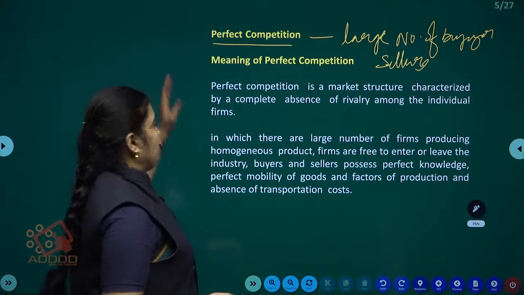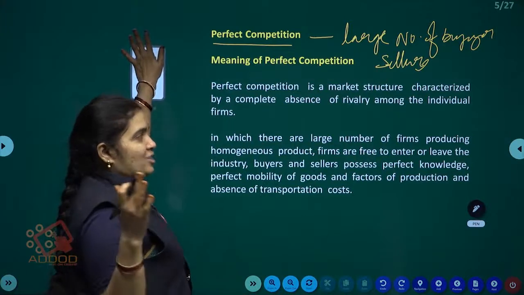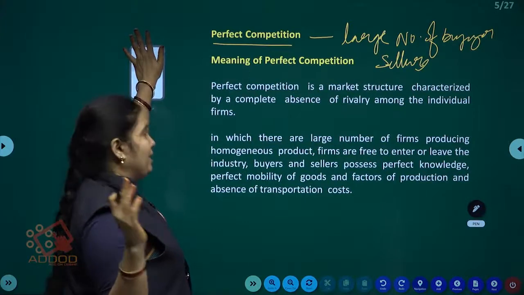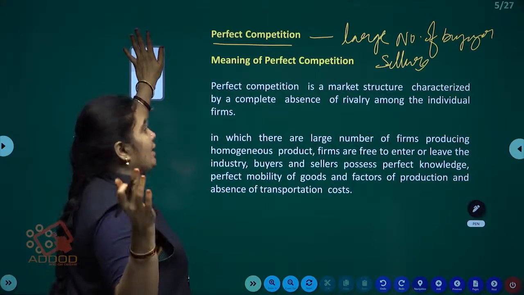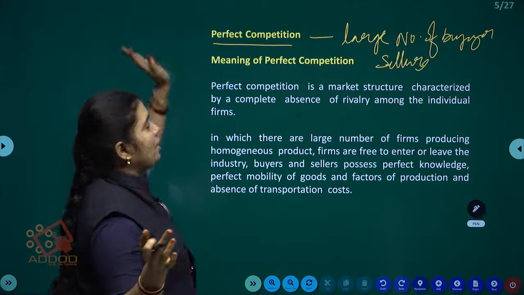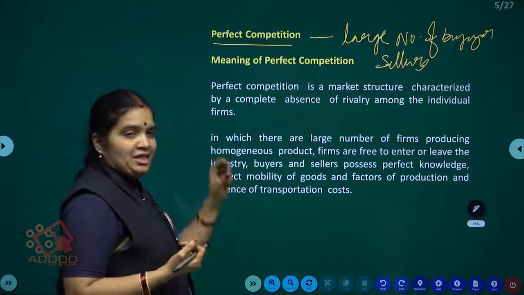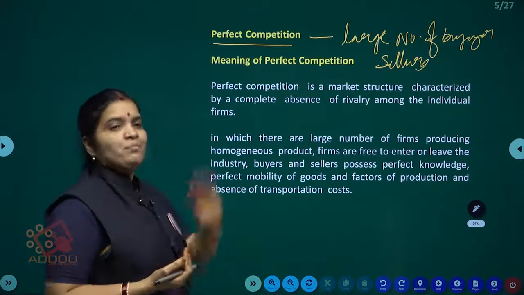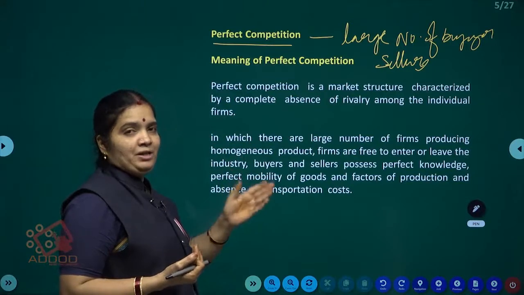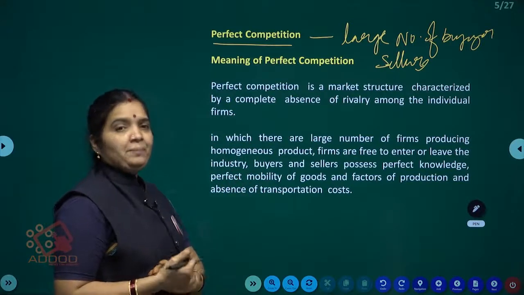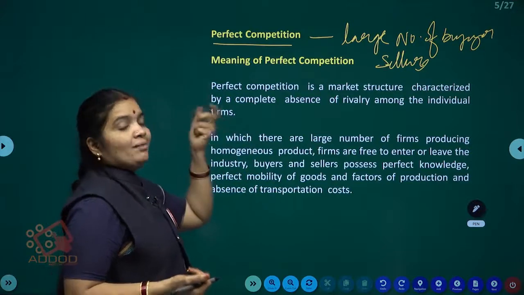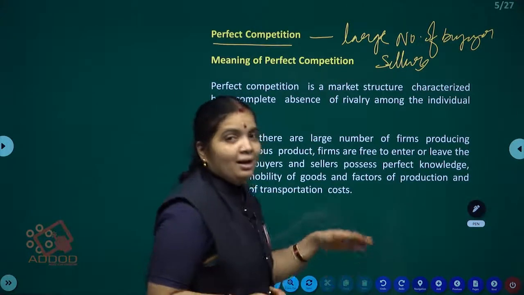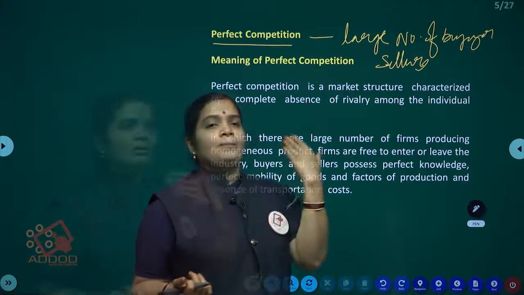Right. So meaning, perfect competition is a market structure characterized by a complete absence of rivalry among the individual firms. Means each and every person is competing with each other. Buyers are competing with each other, sellers are also competing with each other. Means here competition is there. That competition is like a cutthroat.